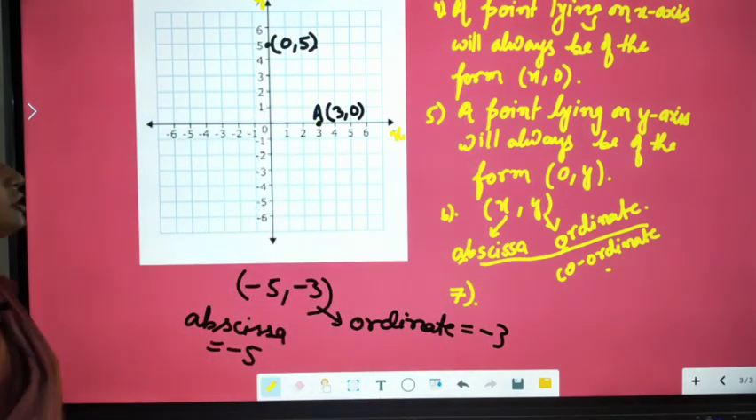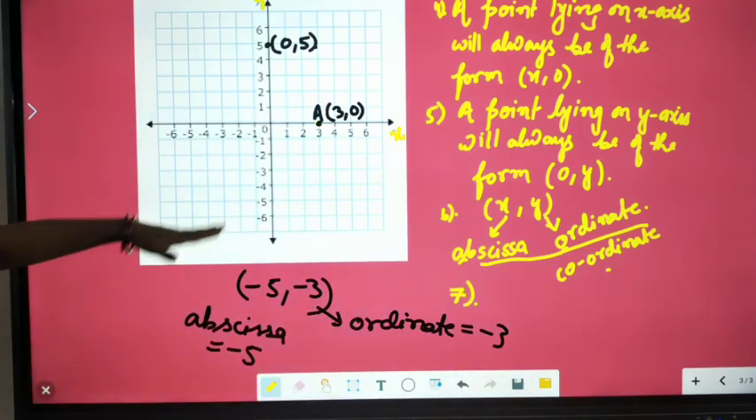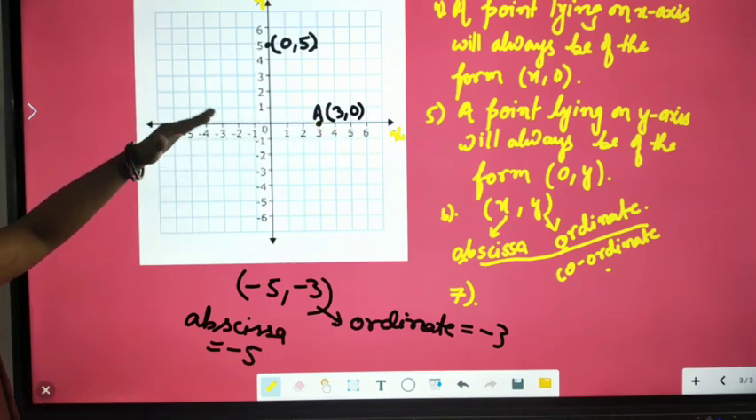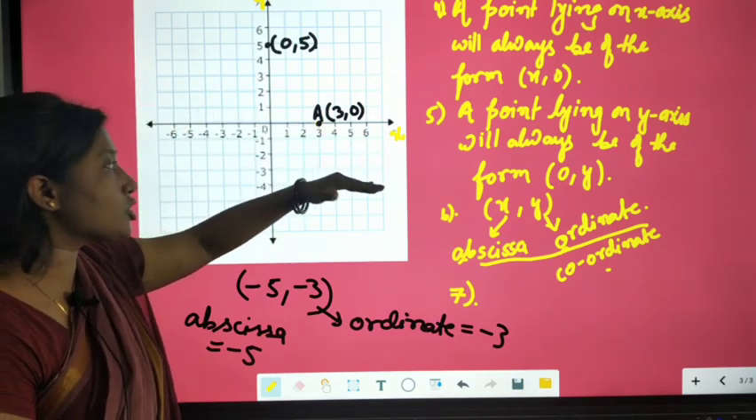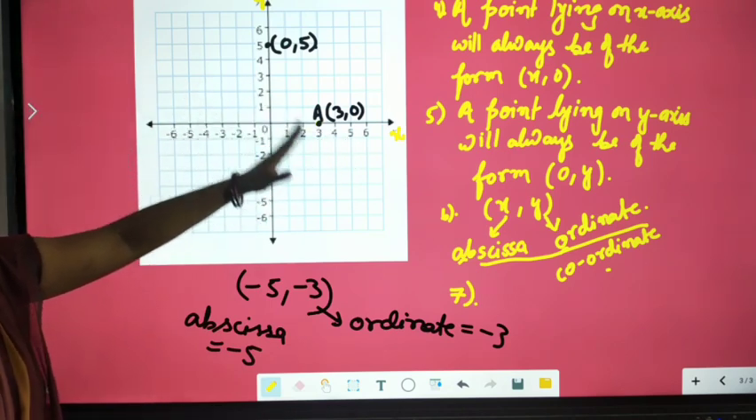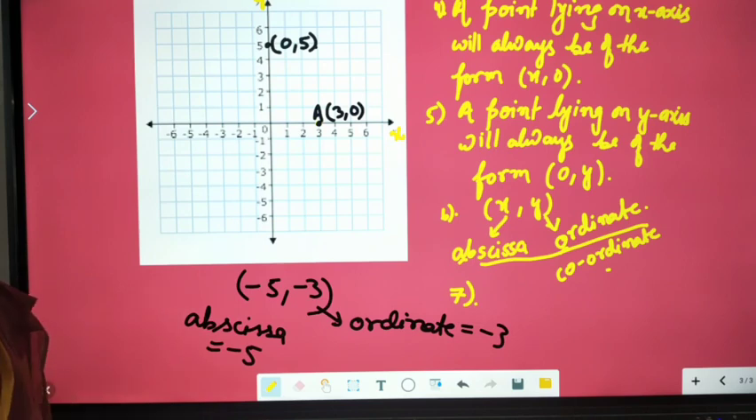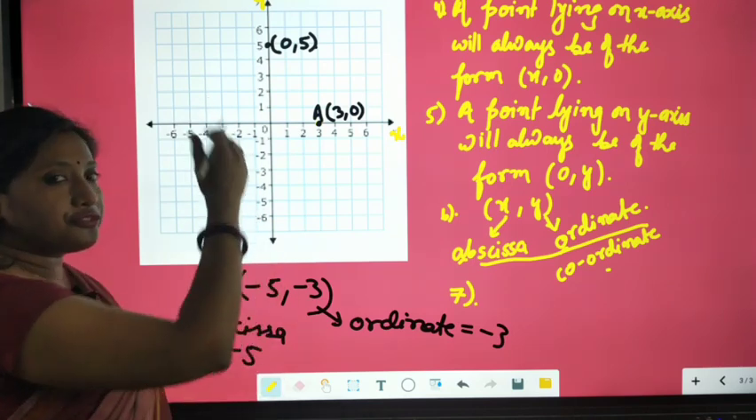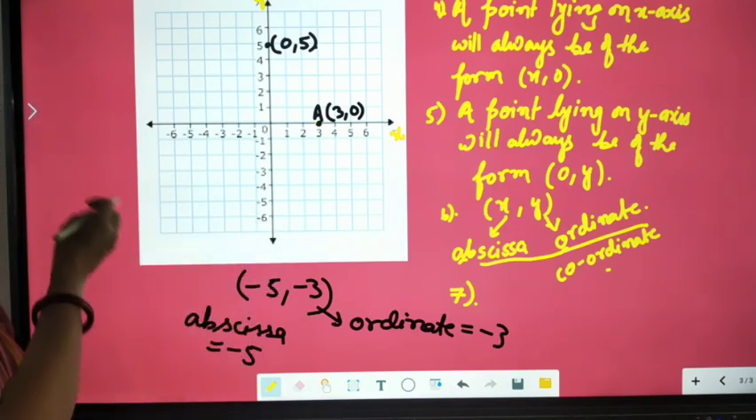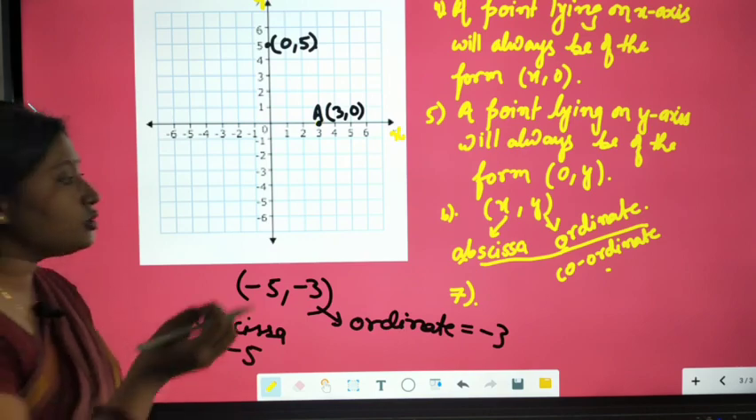Okay, just look here. This vertical line and this horizontal line. The x-axis is also known by its horizontal line, and the y-axis is also known by its vertical line. That is, we have fixed it: the horizontal line will always be called the x-axis and the vertical line will always be called the y-axis.